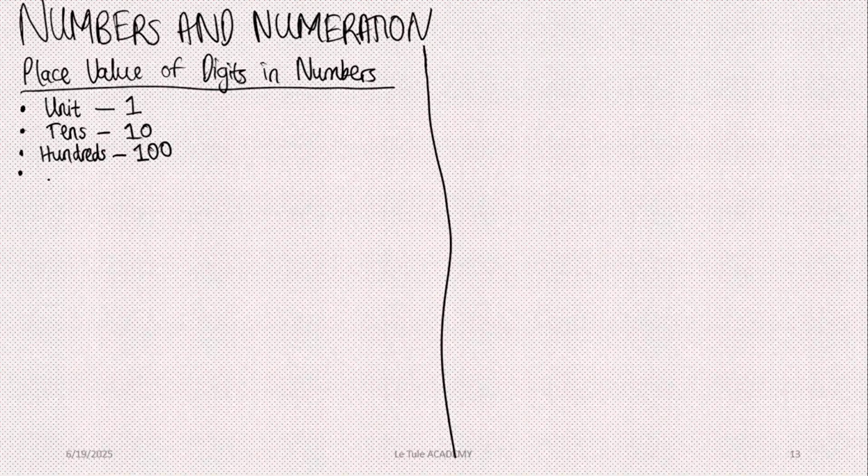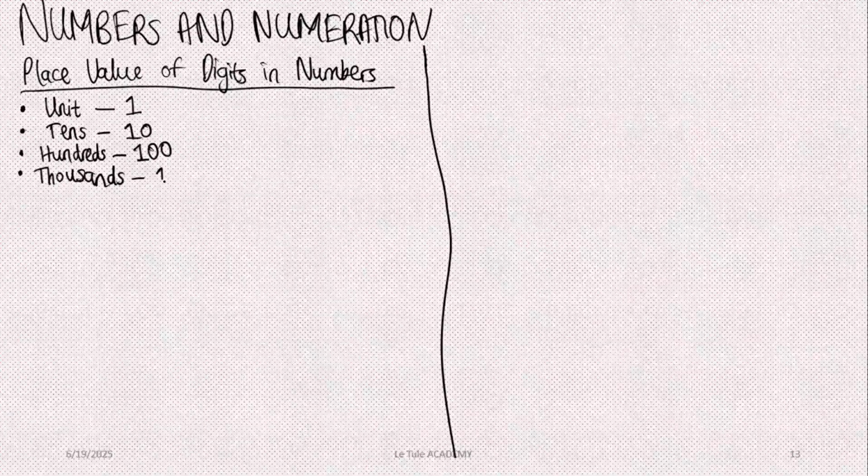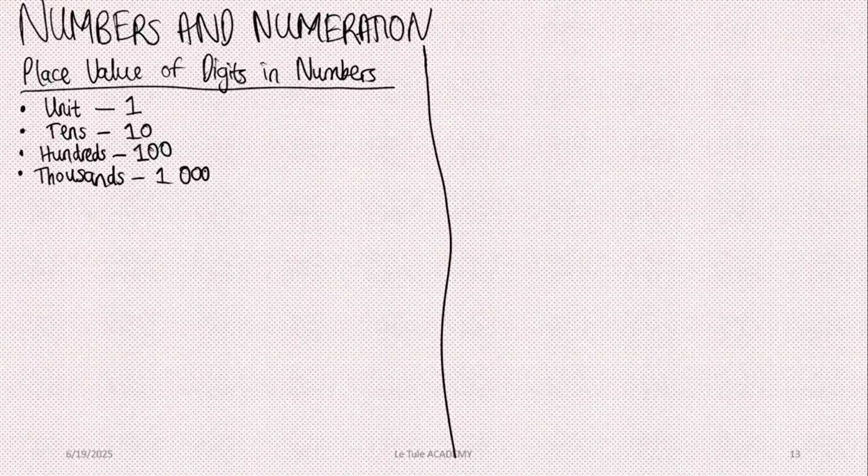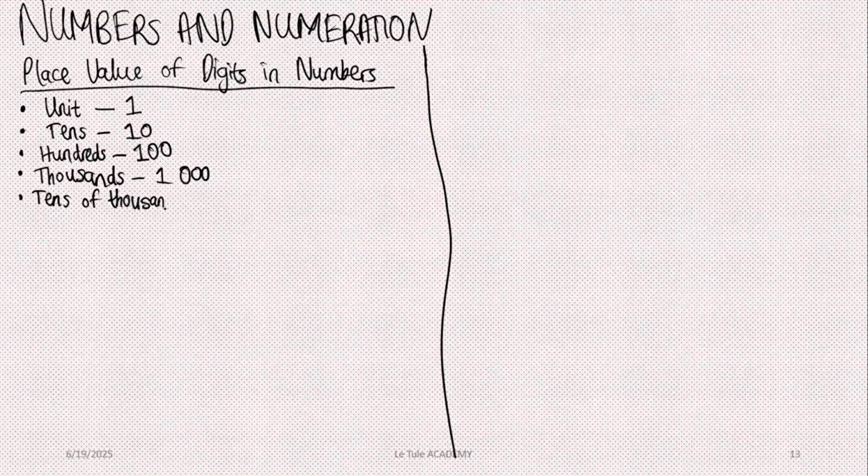The next is the thousands, which has a place value of 1,000. Notice I'm using a space when I've written 3 digits. I'm not using a comma because some countries use comma as a decimal point, and I don't want to confuse our international viewers. The next is the tens of thousands, which has a place value of 10,000.